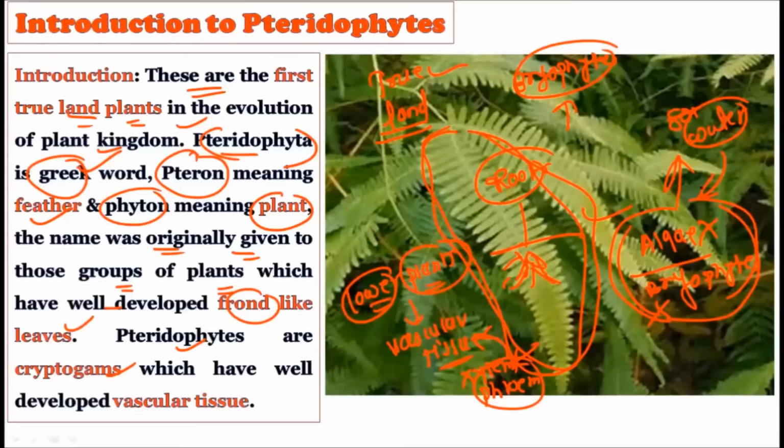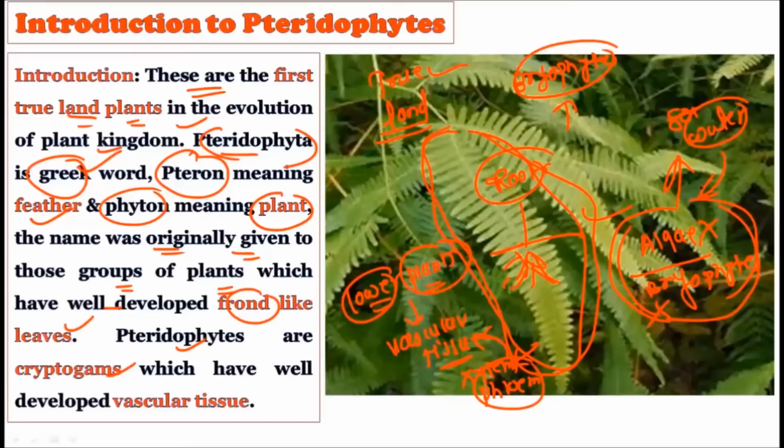But in case of pteridophytes, what are pteridophytes? Pteridophytes are such cryptogams which possess the vascular tissue. That is, they are the lower plants, but they possess the vascular tissue, that is xylem and phloem. They have a well-developed transportation system within their bodies. So within the cryptogams, if you consider the three groups, that is the algae, bryophytes, and the pteridophytes, algae and bryophytes do not have the vascular tissues, but the pteridophytes possess the vascular tissue.